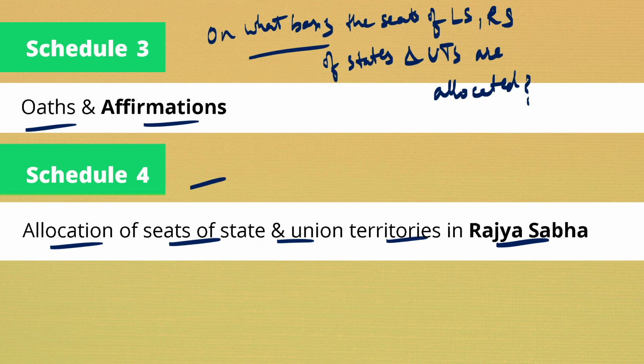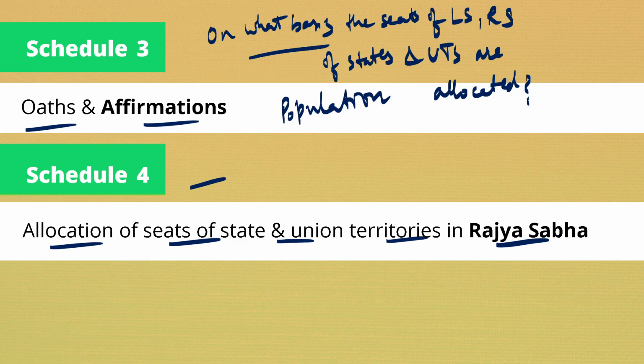This is the reason why Uttar Pradesh has the highest number of Lok Sabha and Rajya Sabha seats, because the population of Uttar Pradesh is the highest among all the states of India.